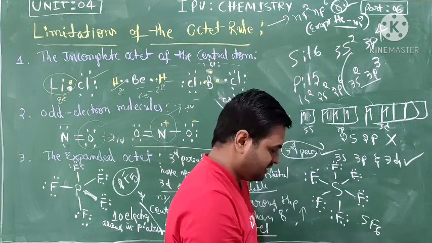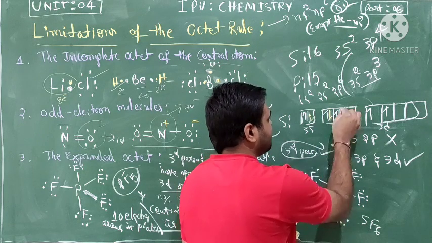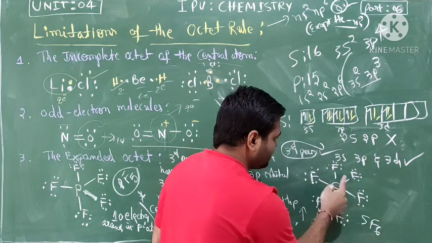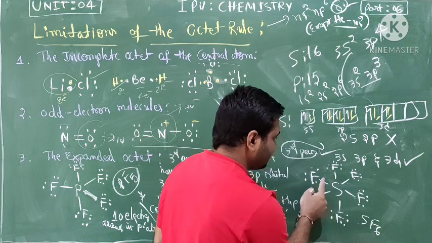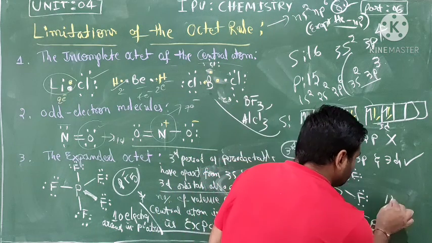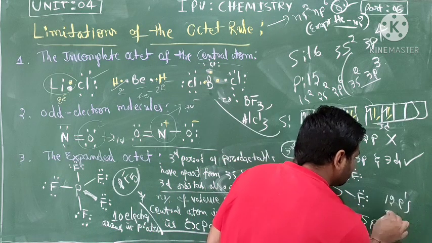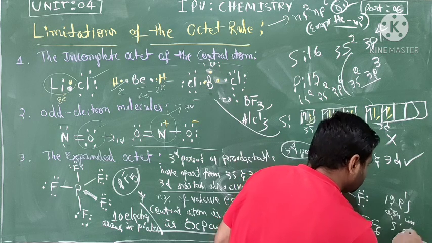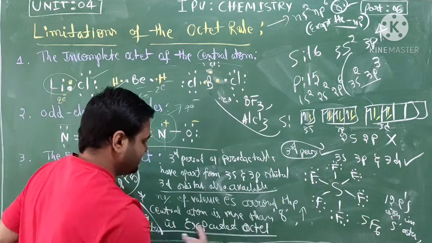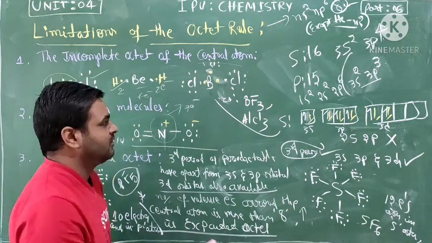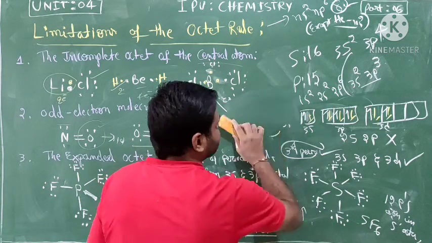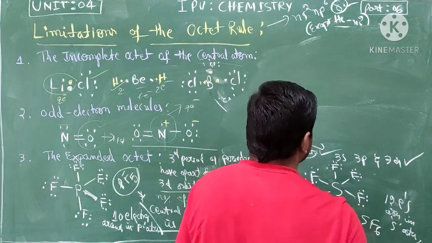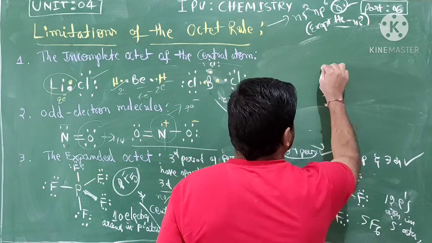So total is 6. Easily 6 fluorines come from here. Now come to the sulfur: 1, 2, 3, 4, 5, 6, 7, 8, 9, 10, 11, 12. So 12 electrons around the sulfur atom. Clear? This is the expanded nature. Okay, looking for one more example, sulfuric acid. This is the structure of sulfuric acid.